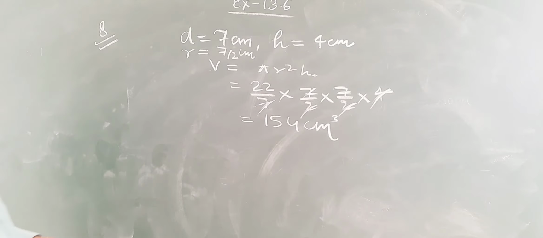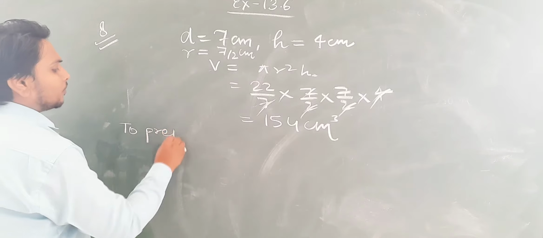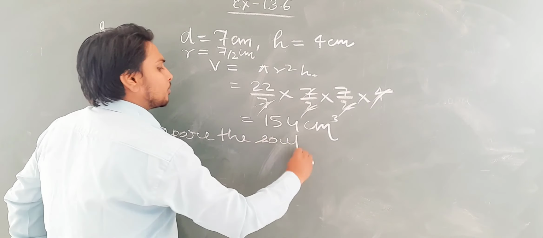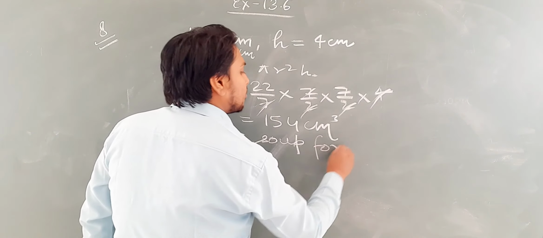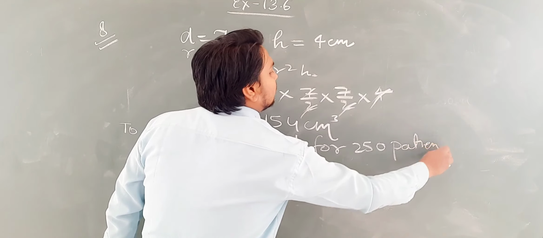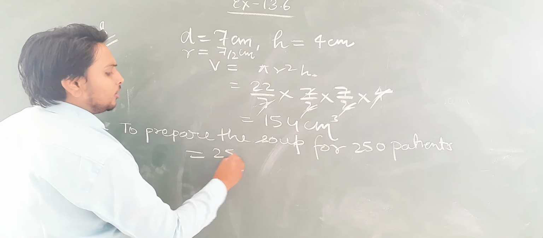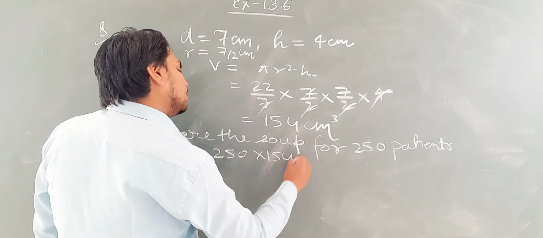And to prepare the soup for 250 patients, what we have to do is multiply it by 250. So 250 times 154.